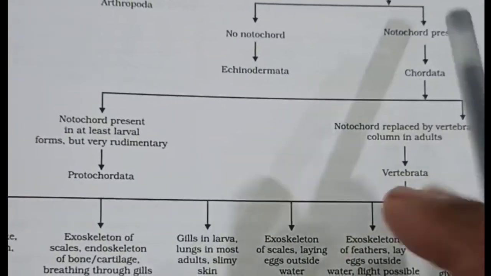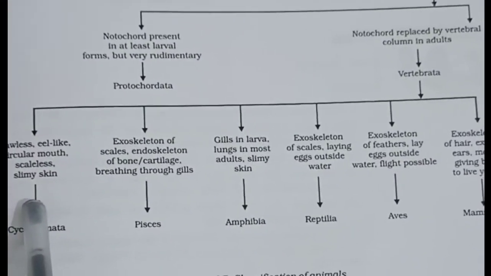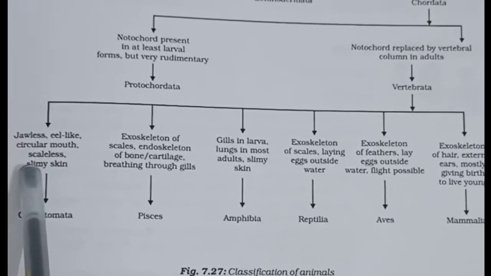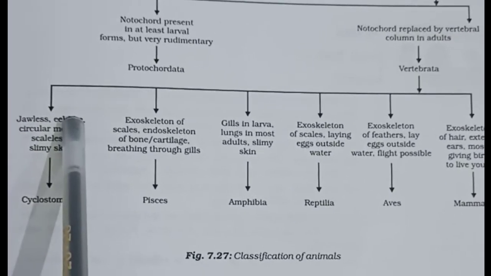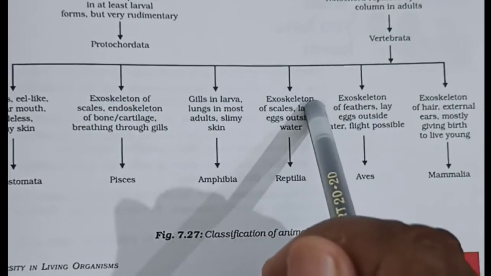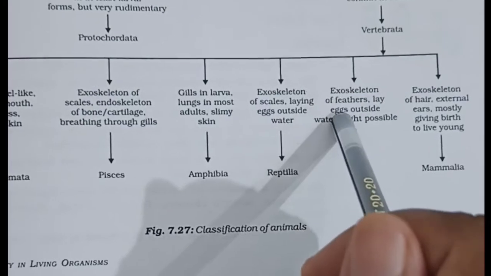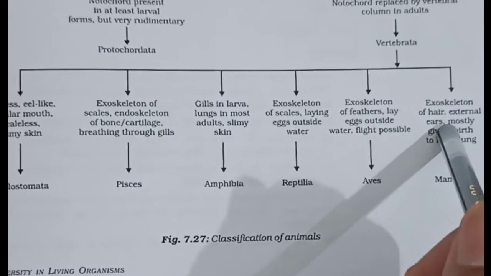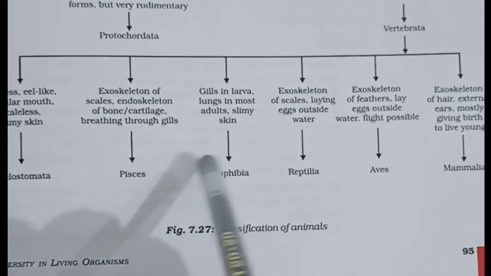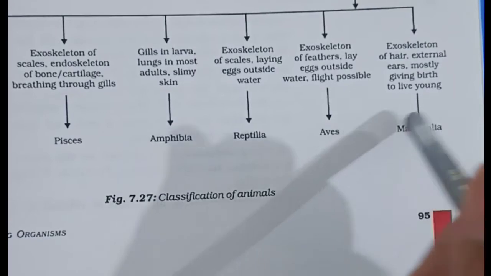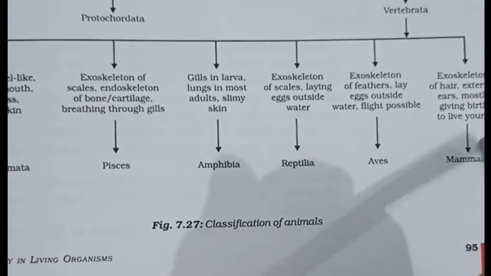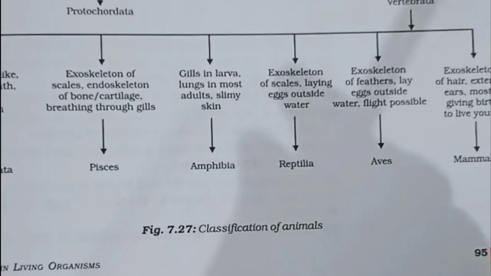And when they are Vertebrata, then they are of various types. We will see the various types of body design: skin with endoskeleton, gills, exoskeleton of scales, exoskeleton of feathers, exoskeleton of hair. And then we call them Cyclostomata, Pisces, Amphibia, Reptilia, Aves, and we human beings, the Mammalia. So we will study about each of these in detail. Next part of the chapter we will see in another video.